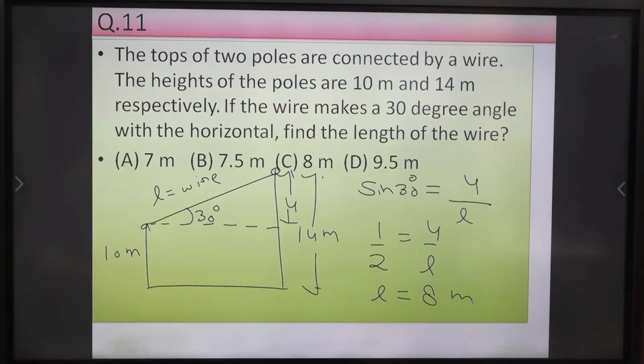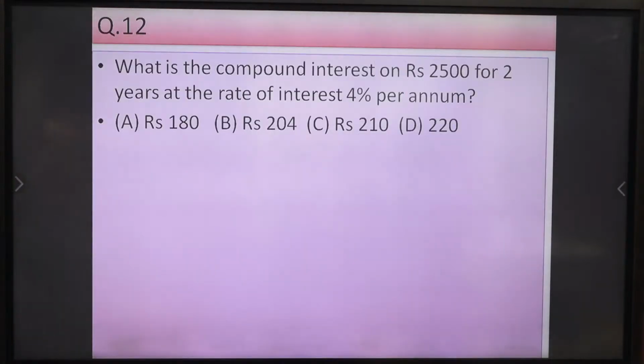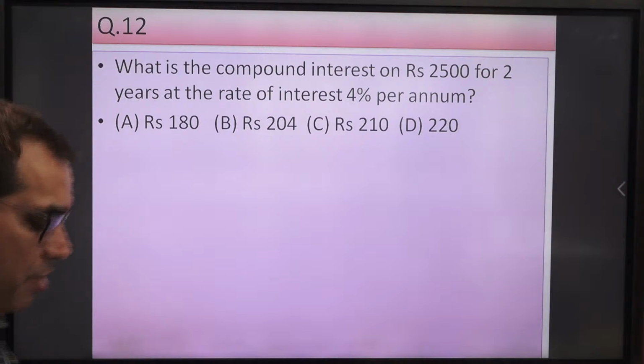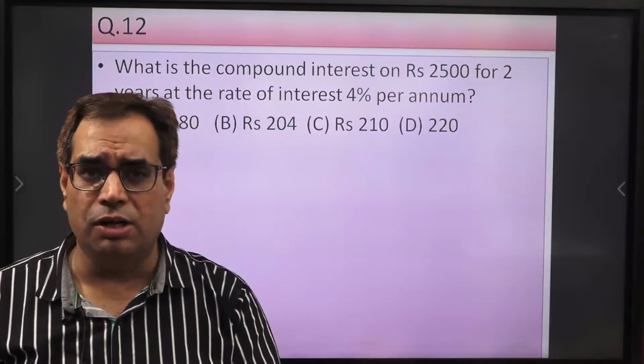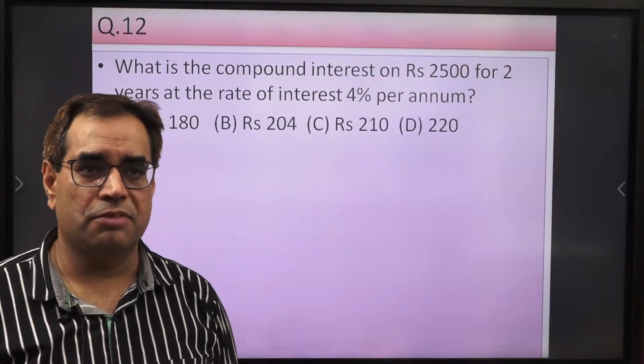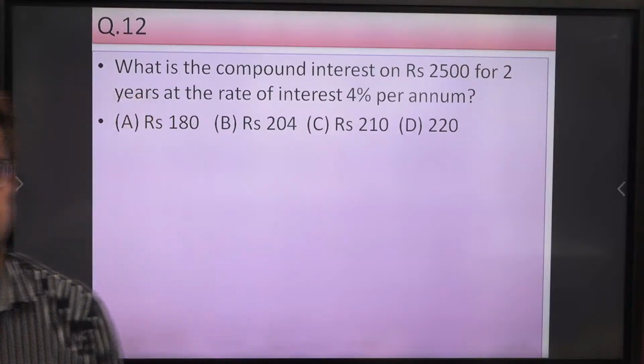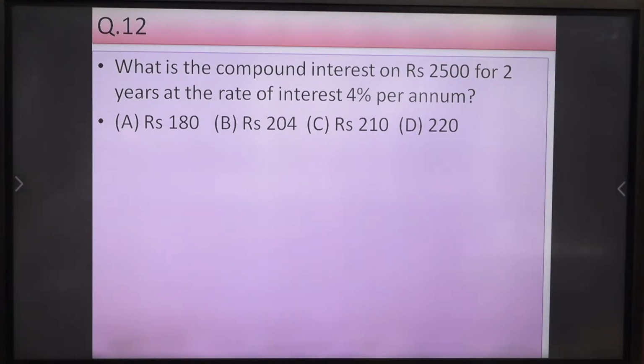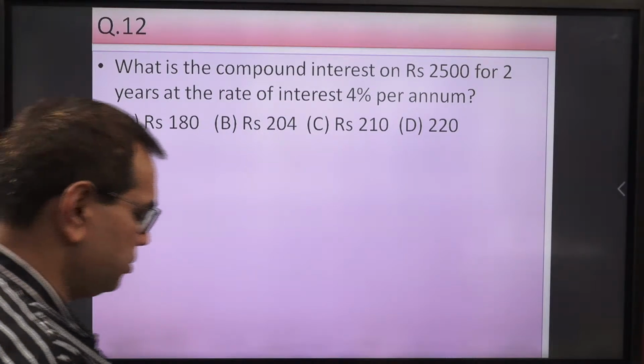Now, next question we can see, question number 12. What is the compound interest on rupees 2500 for 2 years at the rate of interest 4% per annum? So just think, do you remember the formula for compound interest? You have to recall right now. Okay. What is the formula for compound interest? Have you recalled the formula? Have you written that in your notebook immediately?